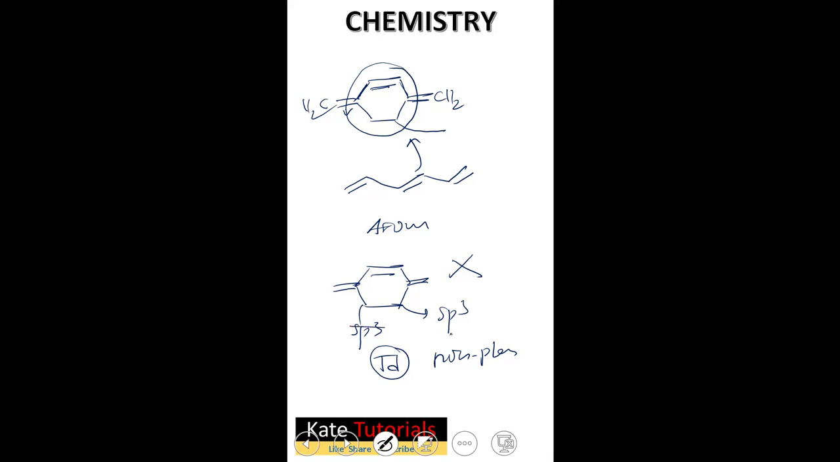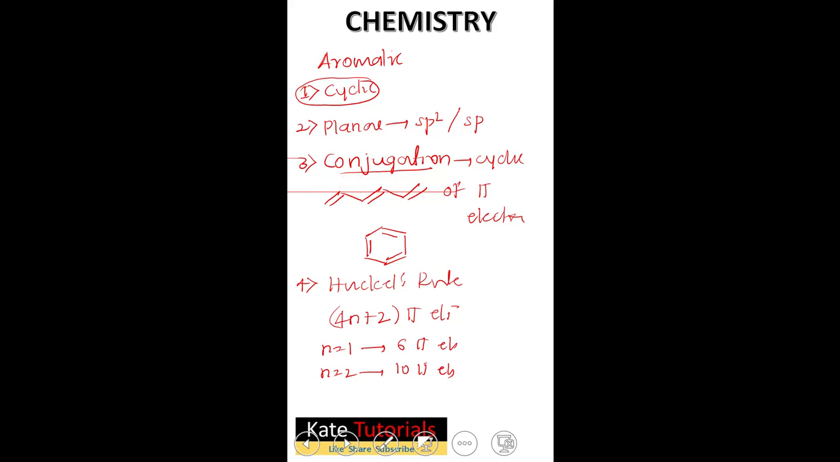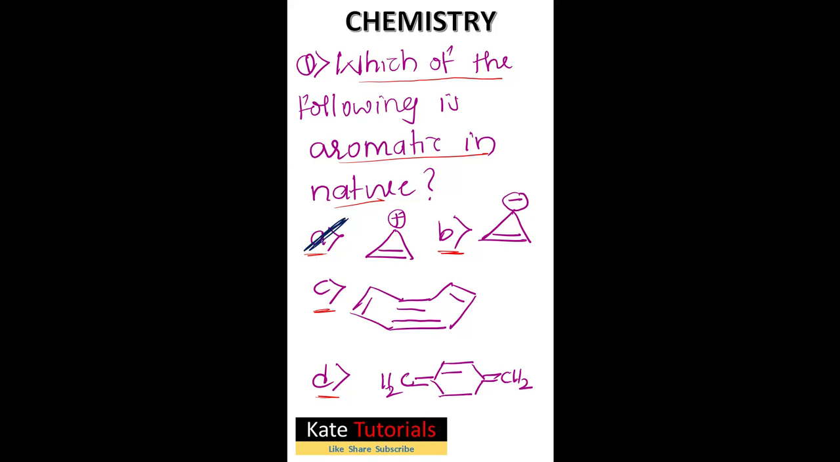So our answer is this one. A is aromatic, whereas B is anti-aromatic. This C is non-aromatic, and this D is non-aromatic.